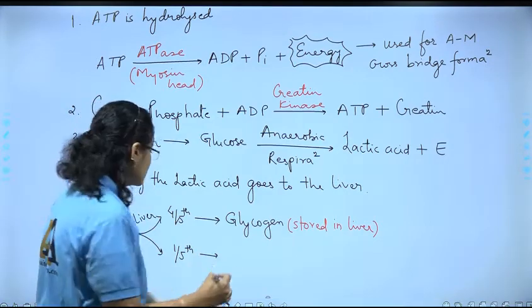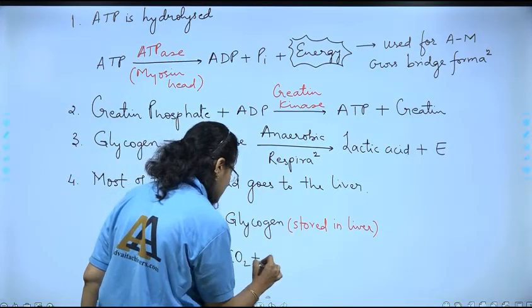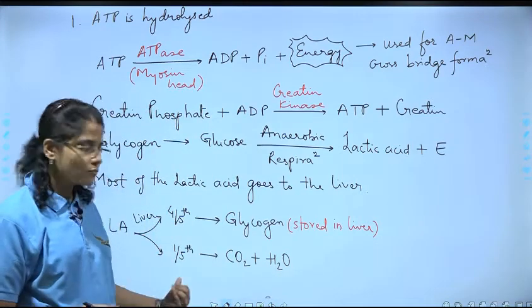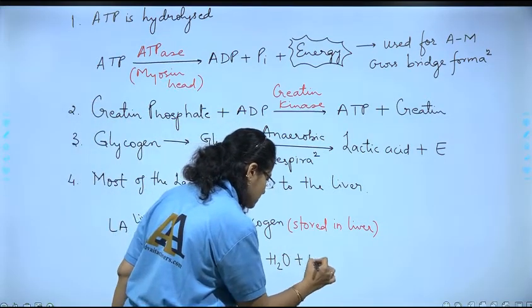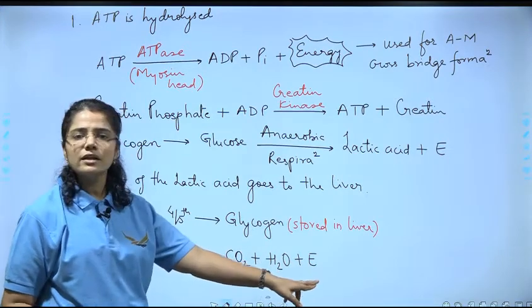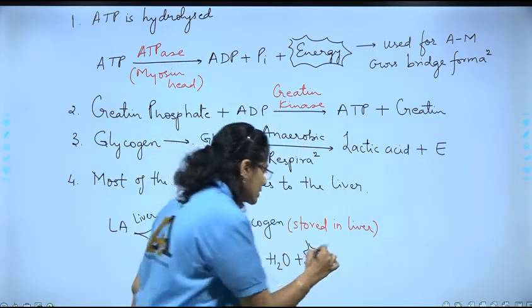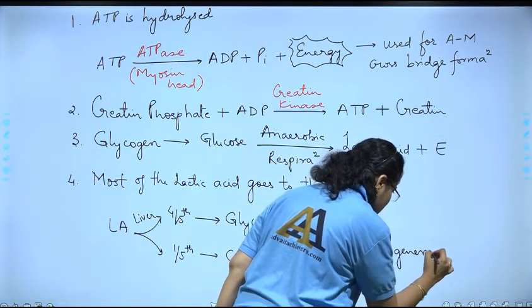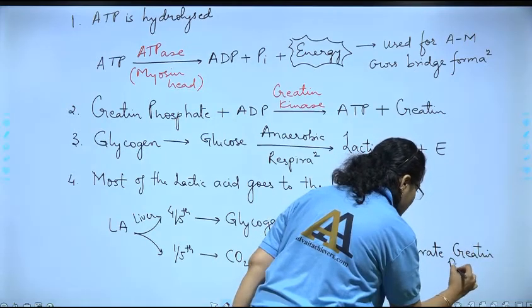That splits into carbon dioxide, water, so energy is released, right? This energy is used to generate creatine phosphate.